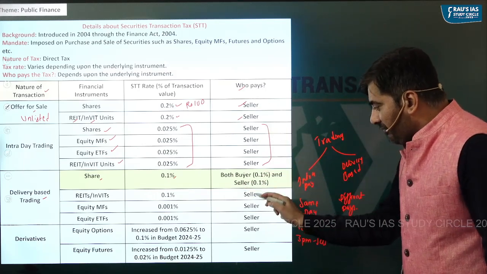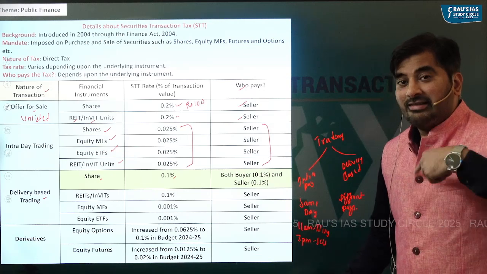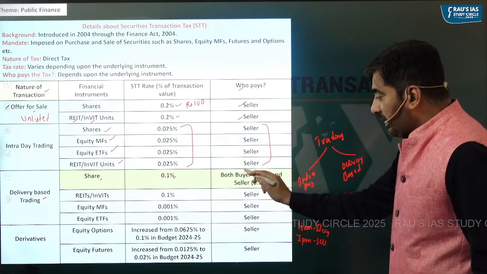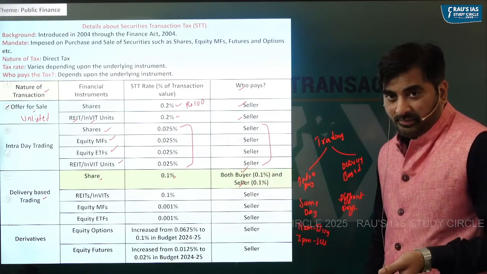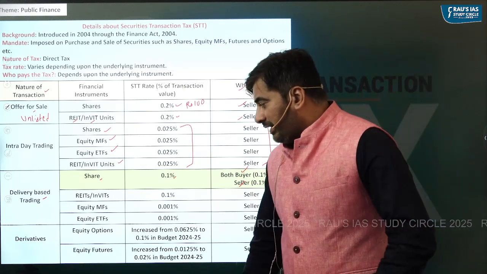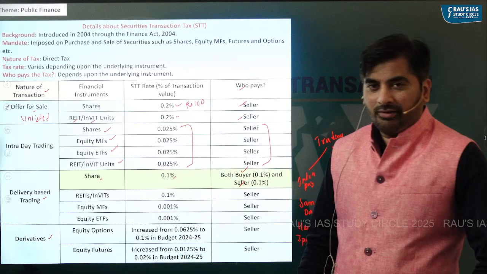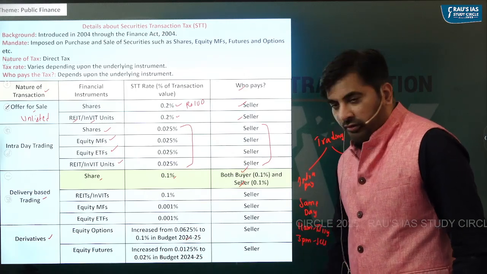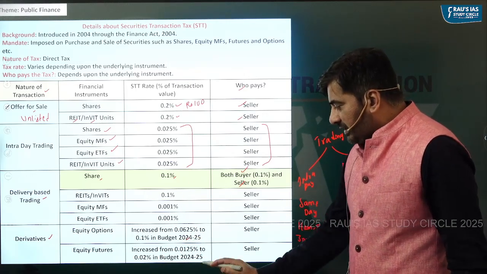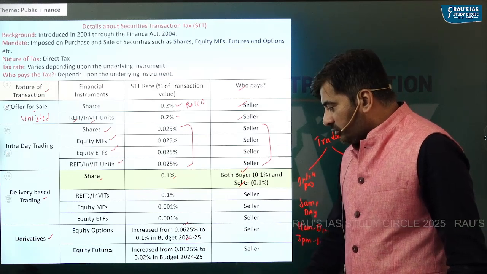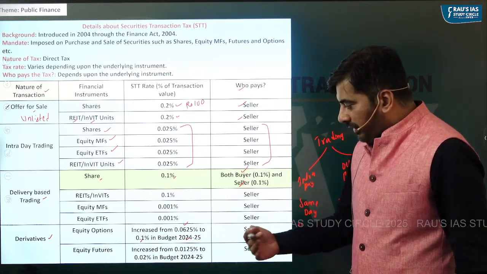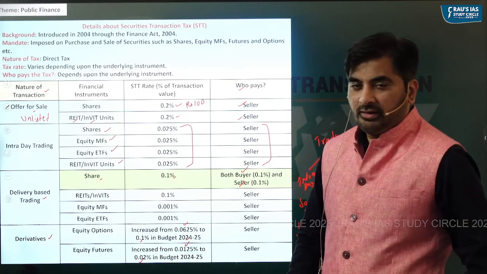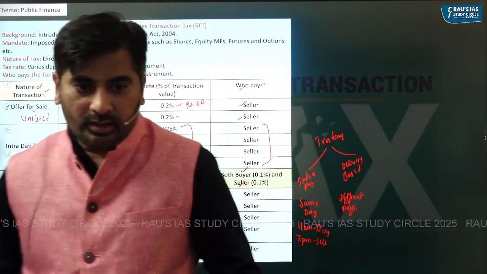And as you can see, in every other scenario, who is paying the STT tax? The seller. But in case of delivery based trading of shares, the tax is paid both by buyer as well as seller. And when it comes to derivatives, derivatives basically include futures and options. As you can see in budget 24-25, on options, the STT rate has increased from 0.0625 to 0.1%. And for futures, it has increased from 0.0125 percentage to 0.02%.